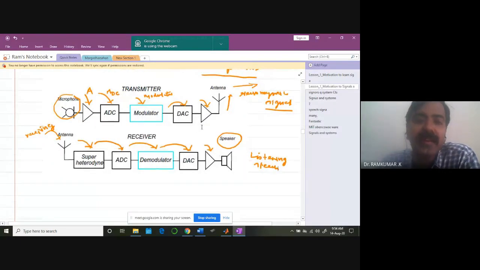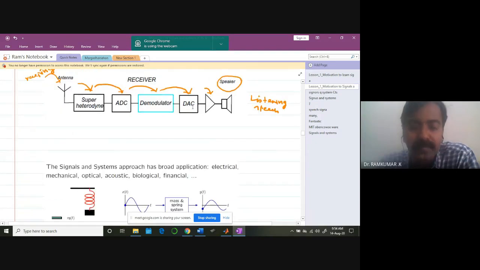What is there inside the transmitter? Again, you can view it like subsystems. Okay, you call it a subsystem. So all these you'll be learning under different subjects. Okay, but right now just get a feel of what exactly a subsystem is under a main system.